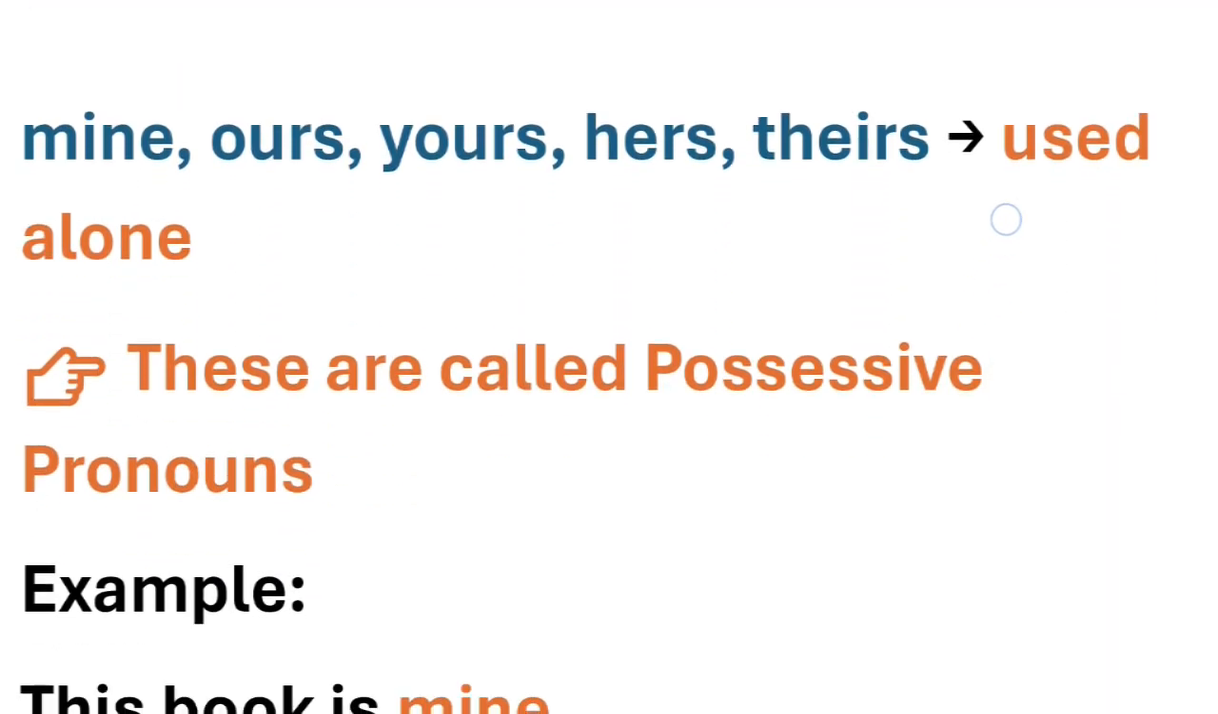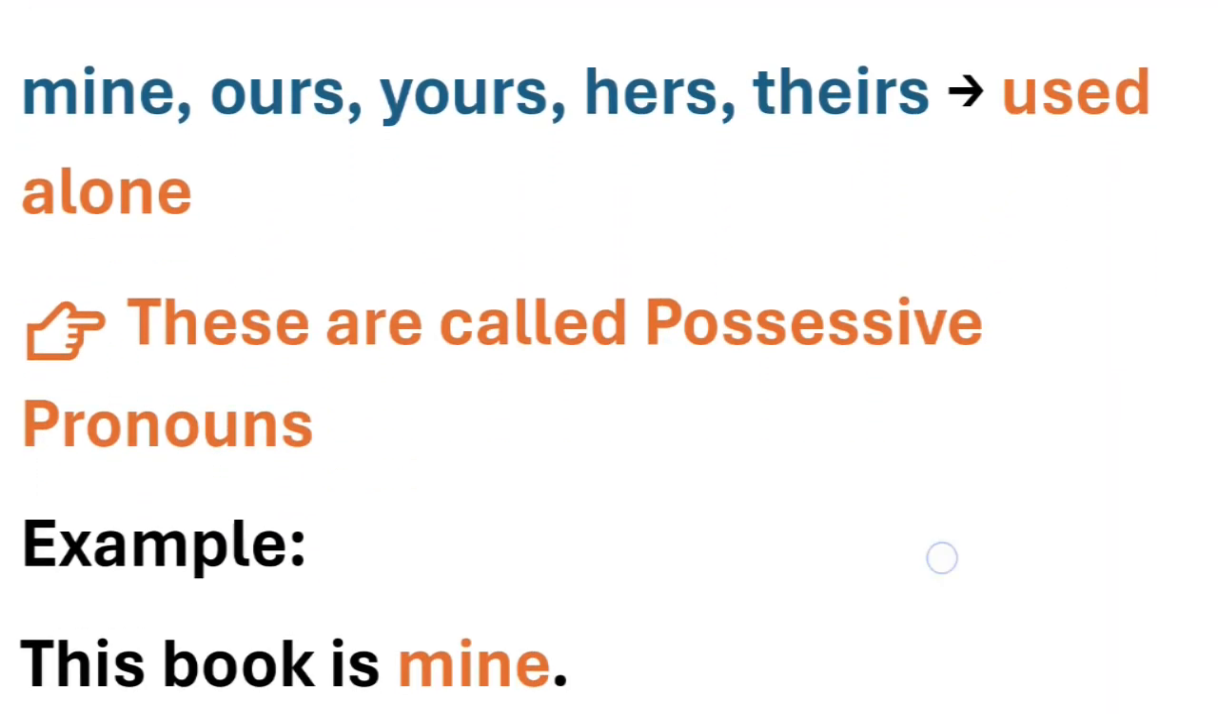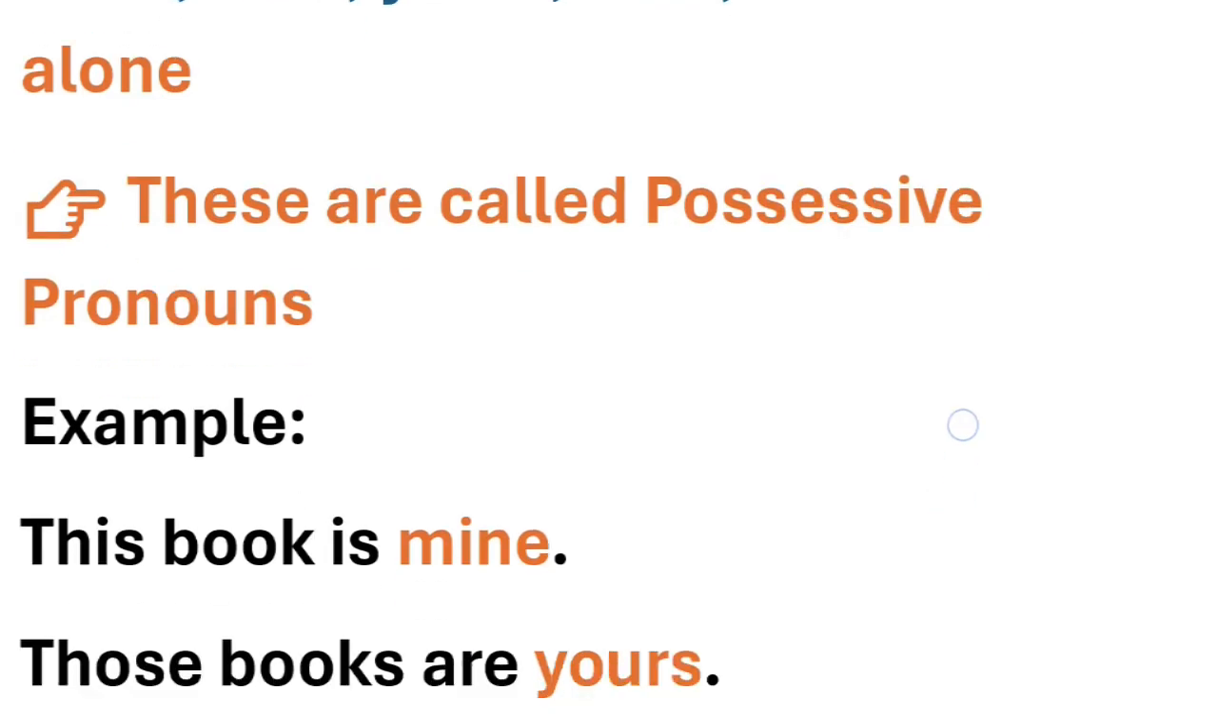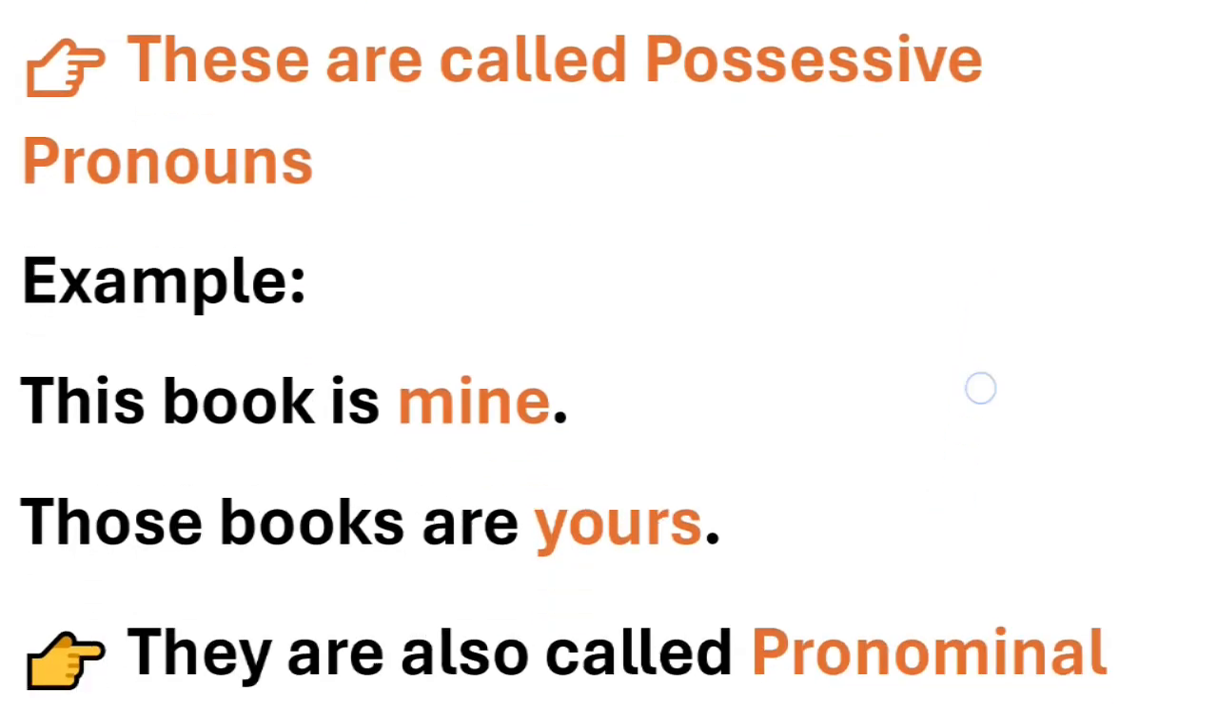Now, let's talk about these words. Mine, ours, yours, hers, theirs. When they're used alone, they will be called as possessive pronouns. Remember, they will be used alone. For example, this book is mine. Now, mine, this pronoun has been used alone, so this will be possessive pronoun.